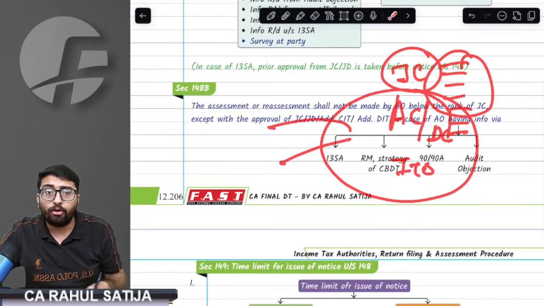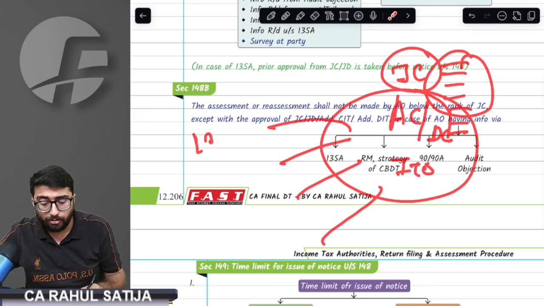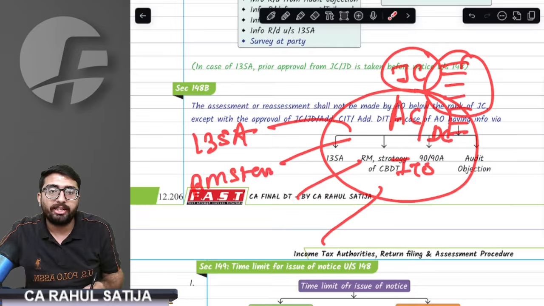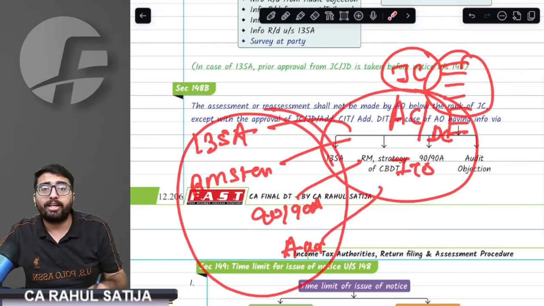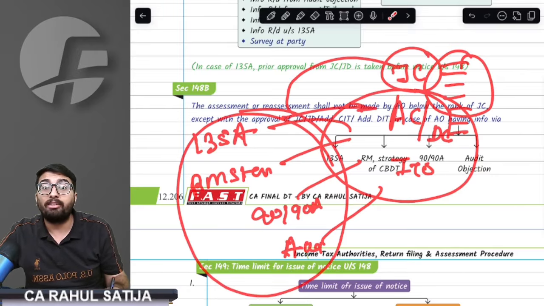They can do assessment only in four cases. First of all is if case pertains to 135A, if case pertains to risk management strategy of CBDT, if case pertains to 90/90A, that is DTAA information, or case pertains to audit objection. In these four cases, these people can do the assessment, but only with prior approval of joint commissioner.